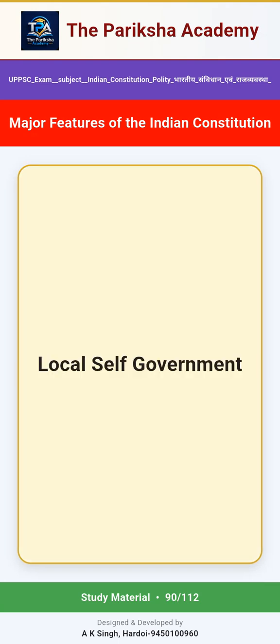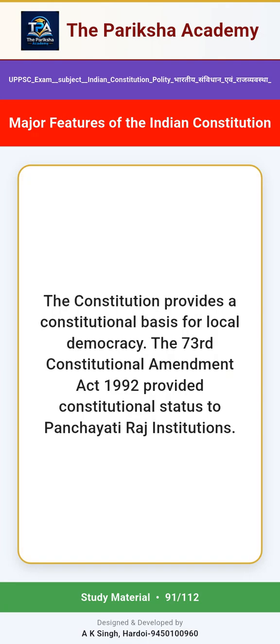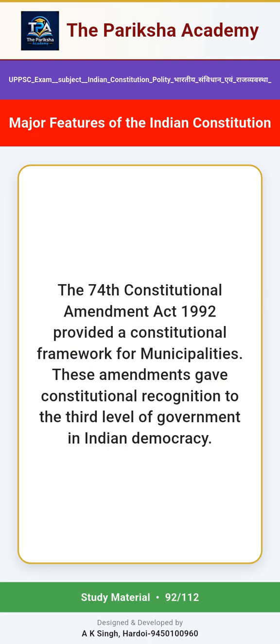Local self-government. The Constitution provides a constitutional basis for local democracy. The 73rd Constitutional Amendment Act 1992 provided constitutional status to Panchayati Raj institutions. The 74th Constitutional Amendment Act 1992 provided a constitutional framework for municipalities. These amendments gave constitutional recognition to the third level of government in Indian democracy.